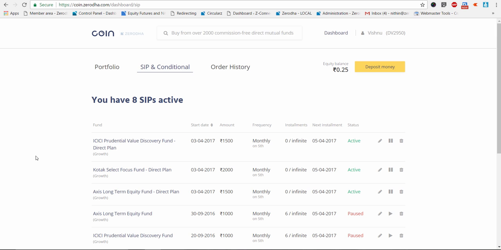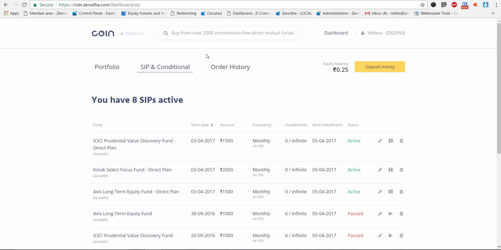The other thing I've been asked here quite a few times is that not all funds are showing up. I think currently a few big AMCs, 3 or 4 of them, are missing on the direct funds, like Franklin and Sundaram, 2 or 3 of them. They are not ready to offer direct mutual funds in demat form yet. As soon as they are ready and come on the exchange platform, we will start offering them, right? Some funds which are still not showing, I think we should have here in the next few weeks or so, right?